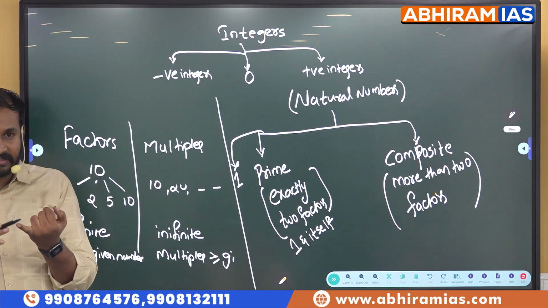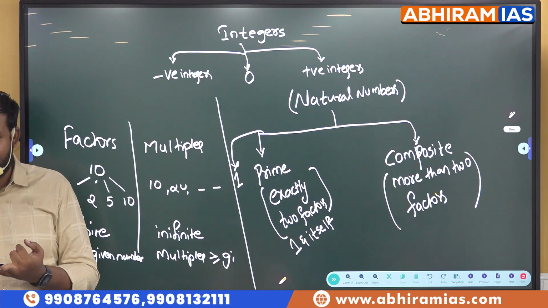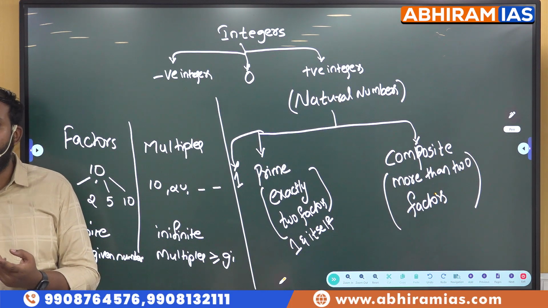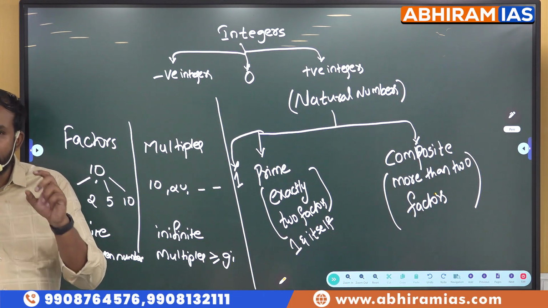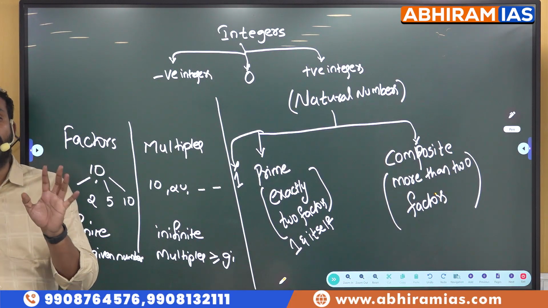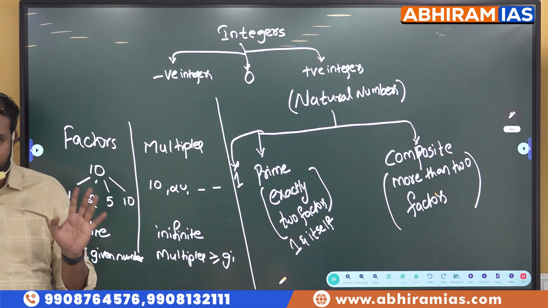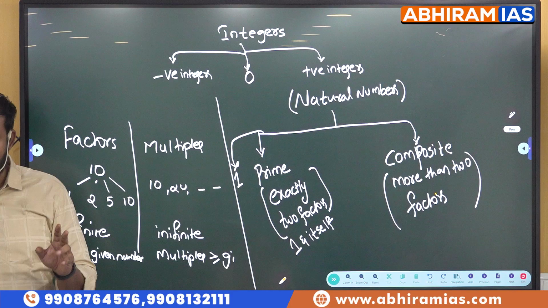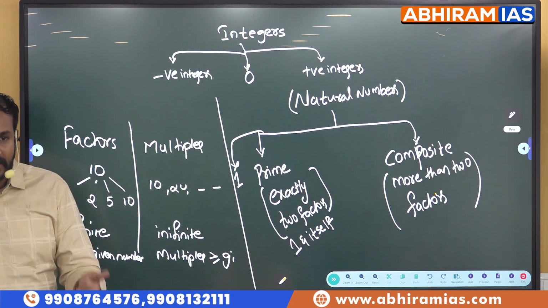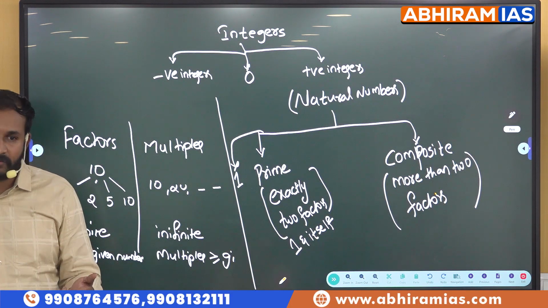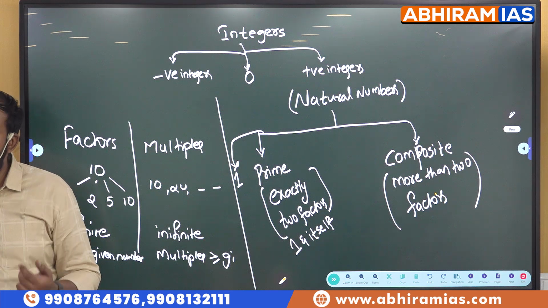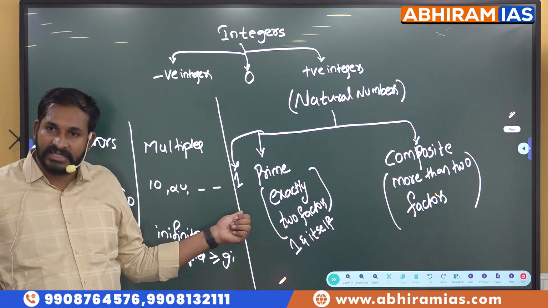They give options like less than 2 factors, exactly 2 factors, at least 2 factors. So what is our answer? Exactly 2 factors, then only they are called prime numbers. Not less than 2 factors or less than or equal to 2 factors, because less than or equal to 2 factors means 1 also comes under that category.